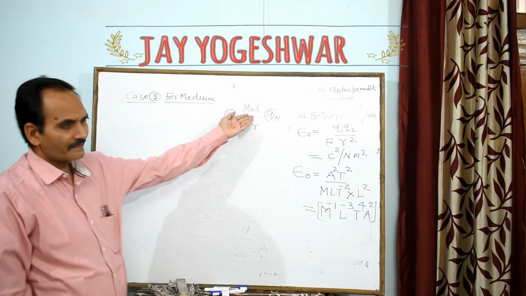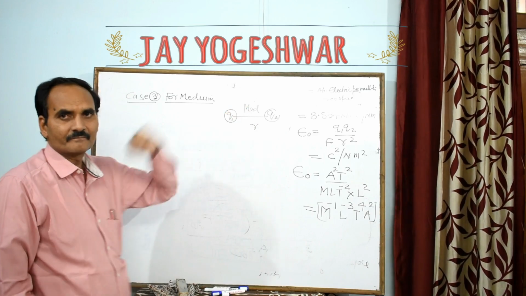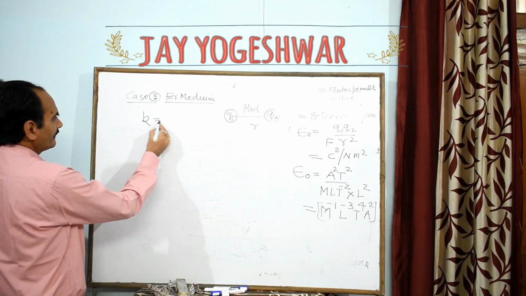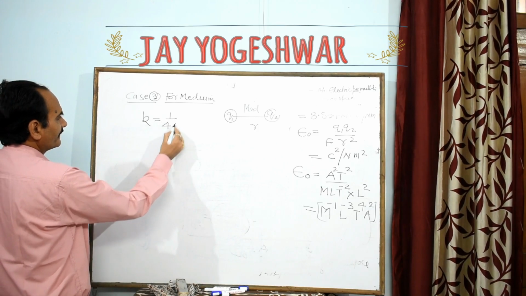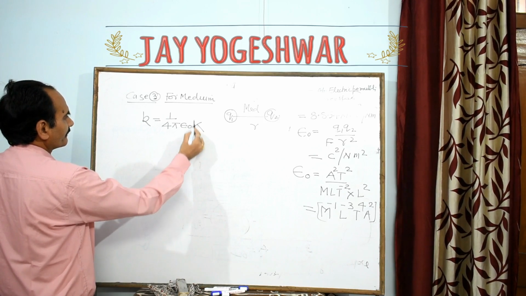We can keep here metal, we can keep here water, we can keep here some other medium. Then the proportionality constant K will be taken here, my dear, as 1 upon 4 pi epsilon naught capital K.